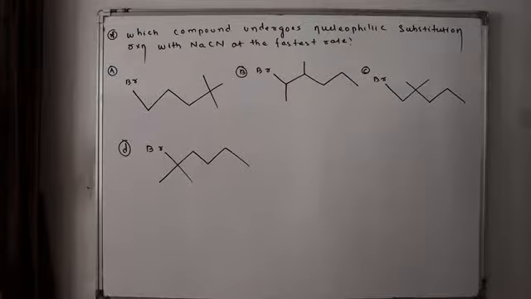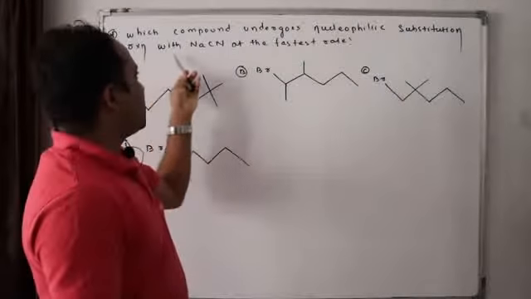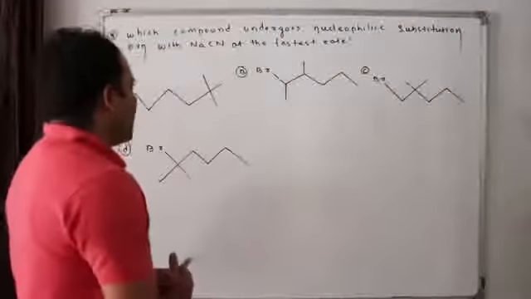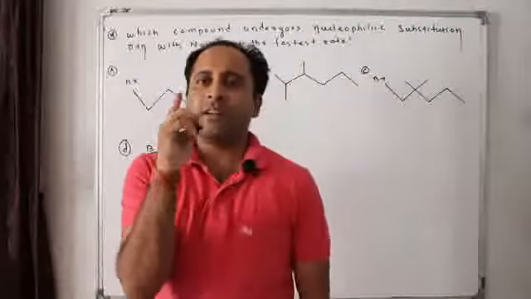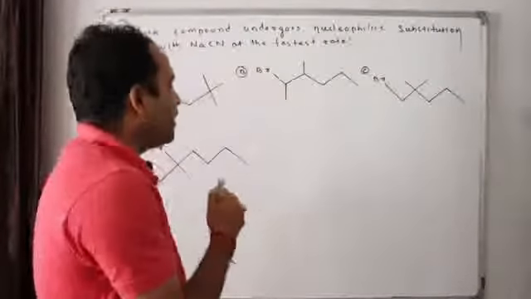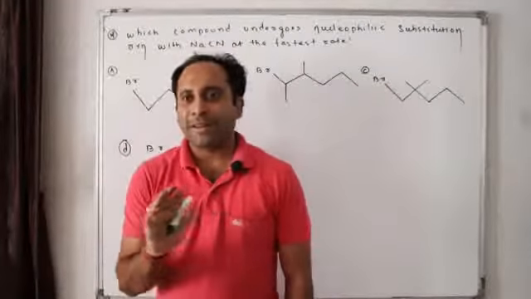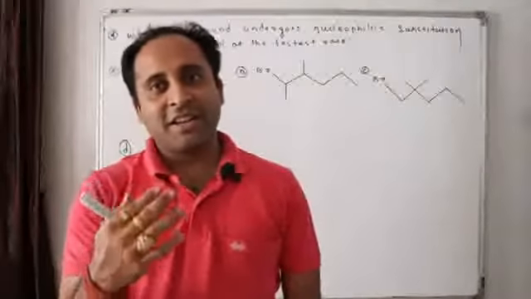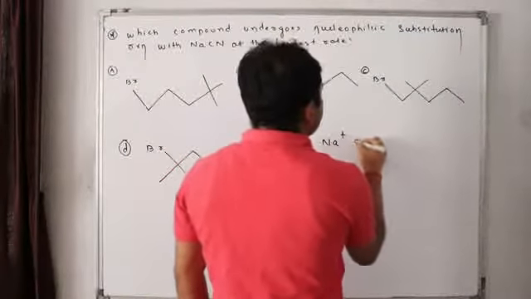Now this question. Which compound undergoes nucleophilic substitution reaction with NaCN at the fastest rate? At the fastest rate. Look here. I told you the main factor to decide whether SN1 or SN2 depends upon the degree. Now here they have clearly given nucleophilic substitution, meaning we'll discuss substitution only, not elimination. Now the question comes, who will show a faster rate of SN reaction with Na plus CN minus?